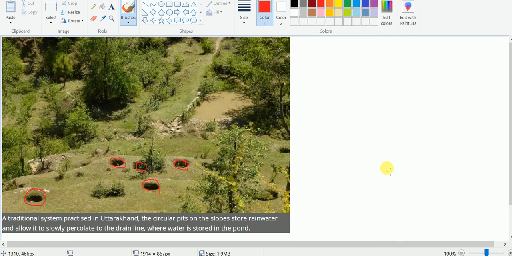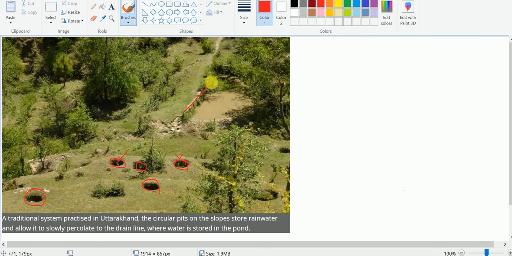This is a traditional practice in Uttarakhand. You are seeing these circular pits or holes on the slopes of the hills, and these circular holes will store the rainwater and allow it to slowly percolate into the drain line, where it will be stored in a pond.